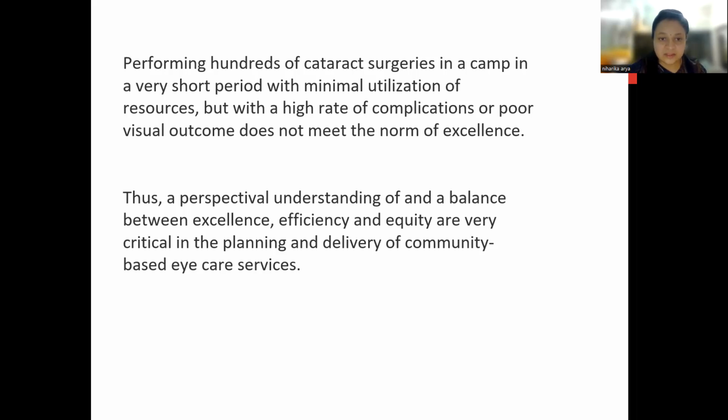Thus, a perspective understanding of, and a balance between, excellence, efficiency, and equity are very critical in the planning and delivering of community-based eye care services. So that's why these three E's are important: excellence, efficiency, and equity.